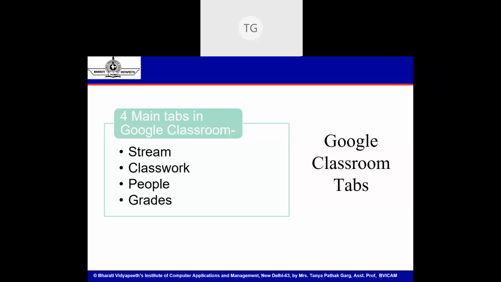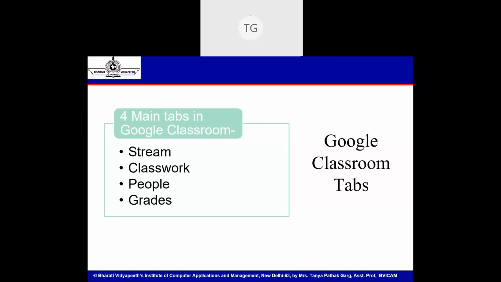So such functionalities are available. You can ask for assignments, you can ask for assignment submissions, you can upload a lot of resources, PDFs, PPTs, videos. Every data intensive operation that you want to do to supplement your e-learning will be done in the Classwork tab. Next tab is the People's tab.